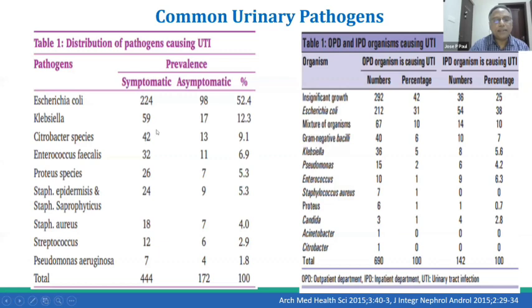If you look at the organisms which cause UTI, E. coli dominates the group. E. coli is a major culprit in symptomatic and asymptomatic patients, followed by Klebsiella and other gram-negative enterobacteria like Citrobacter, Enterococcus faecalis, and Proteus. Then rarely you can get Staphylococcus aureus, Streptococcus, and Pseudomonas. So the range of organisms is quite diverse, with E. coli topping the list.